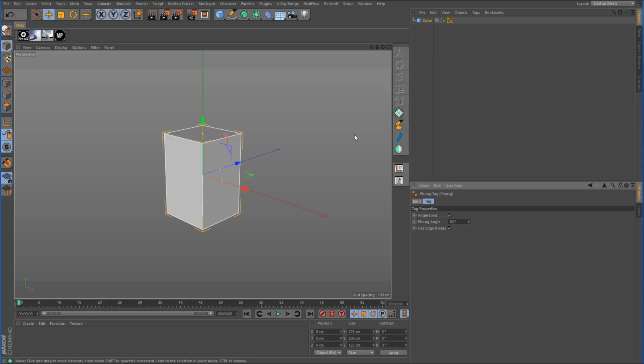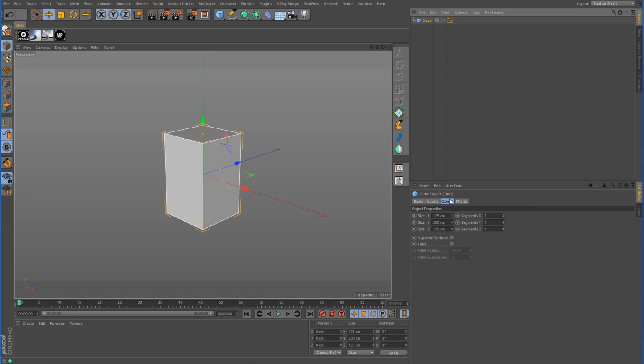Okay, so we want to think ahead here. What are we going to be doing with this cube? We know we're going to be putting some indentations on the side, and we know we're going to be putting those cylindrical extrusions in. So I want to go ahead and add those subdivision lines now so I don't have to add them later.